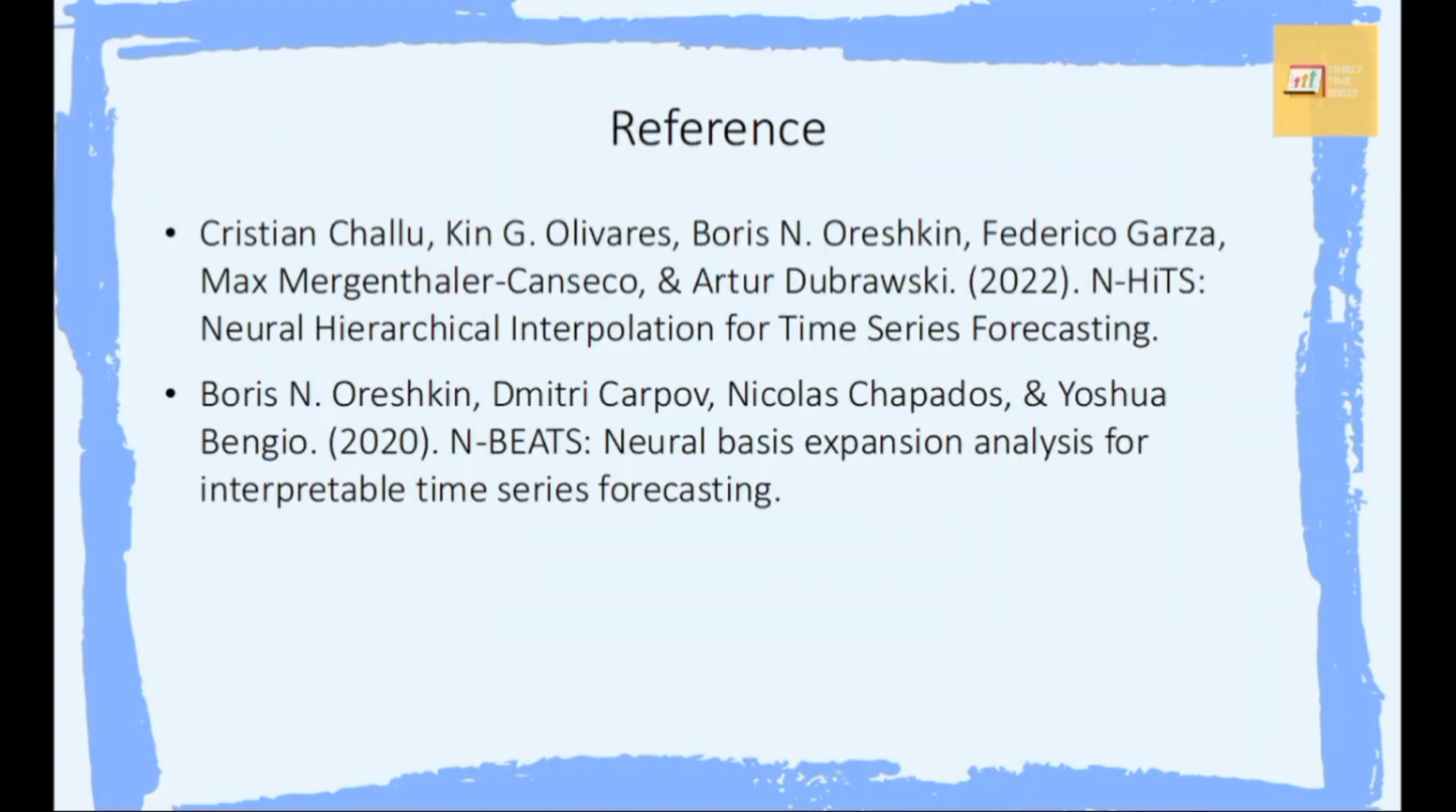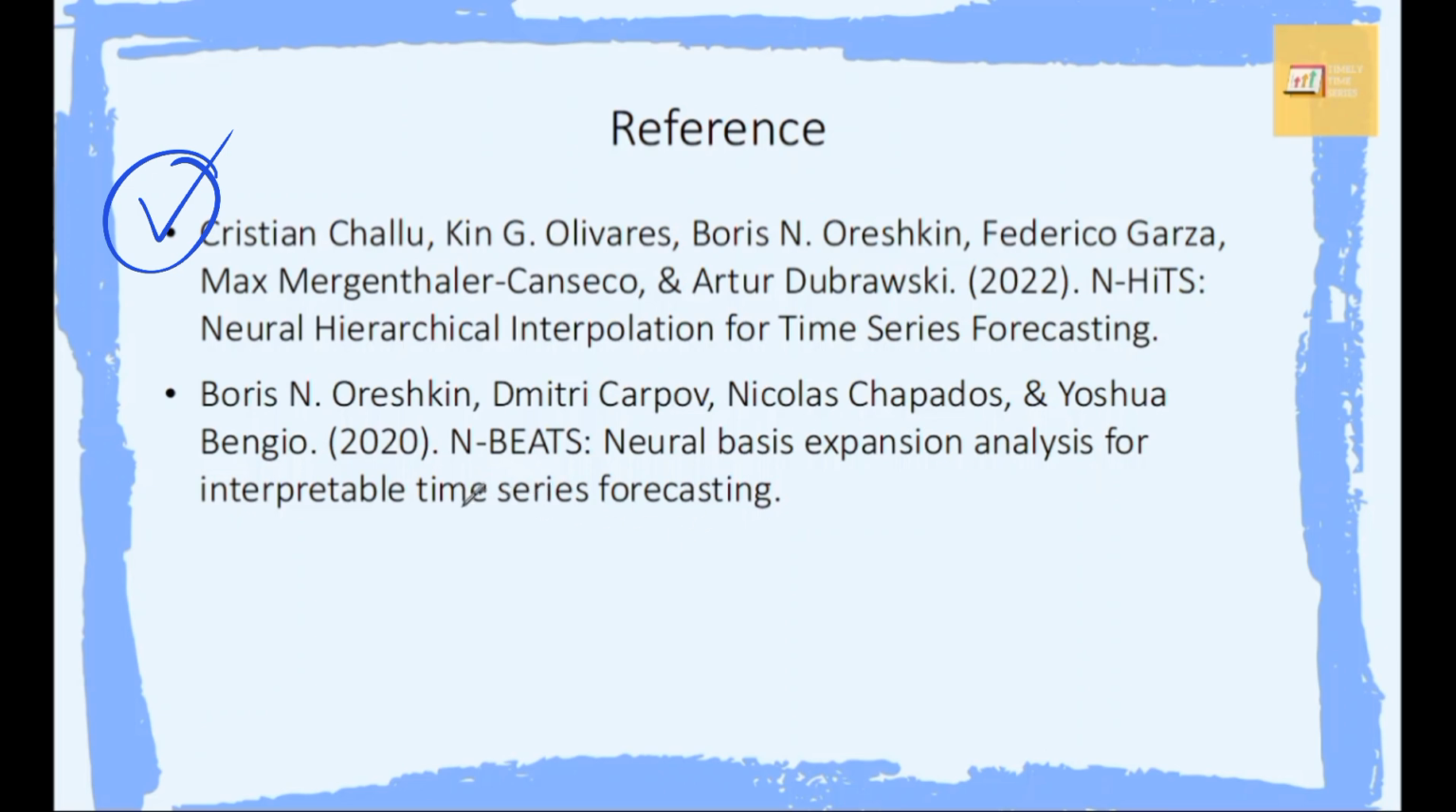Okay, so that's it for the theoretical section. If you want to know further about it, in the paper they include some empirical studies, and they also show why they choose the max pooling layer instead of using average pooling layer, for example. You can check out their paper.